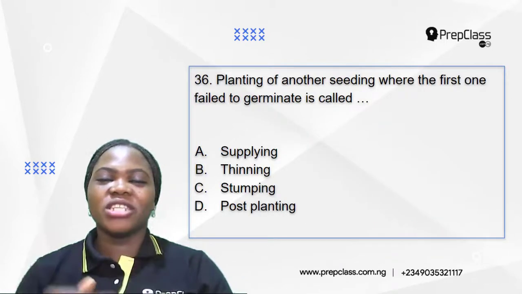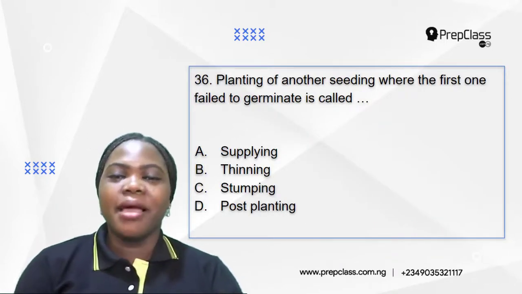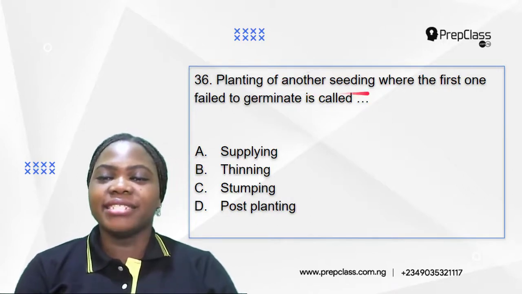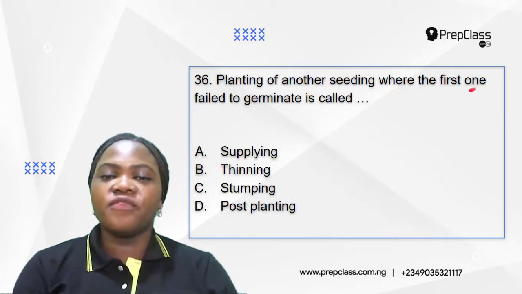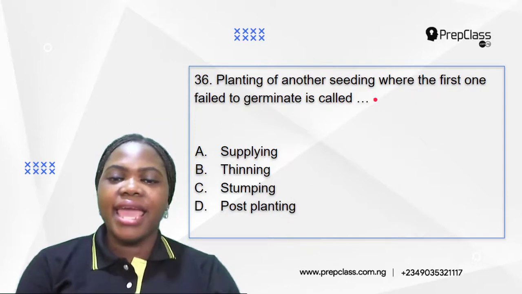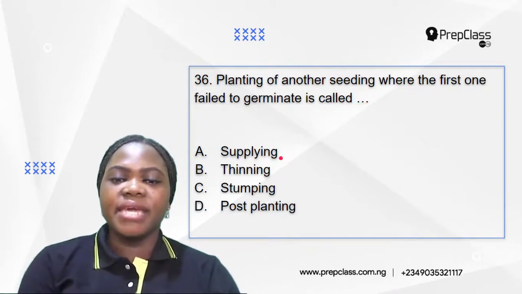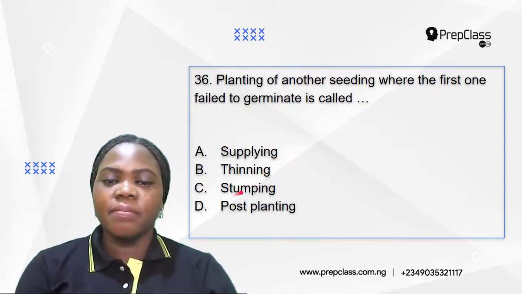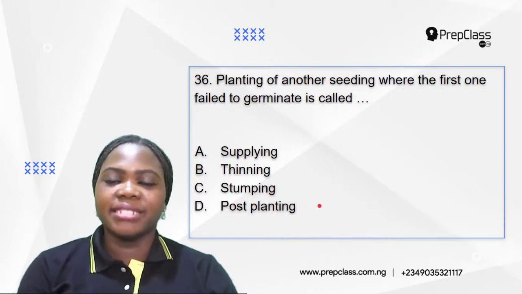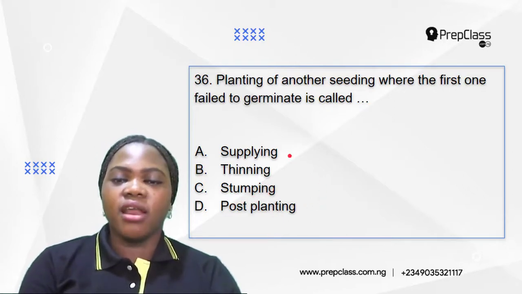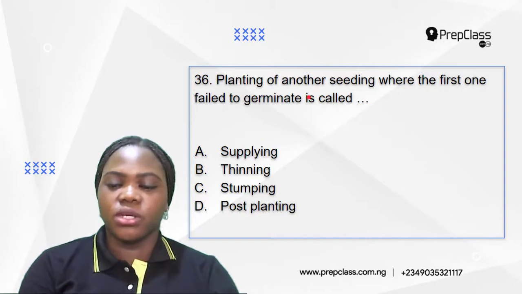Okay, so the first question, question 36. Planting of another seedling where the first one failed to germinate is called A. Supplying, B. Thinning, C. Stumping, D. Post-planting. So we need to understand all of these terms to be able to answer this question.